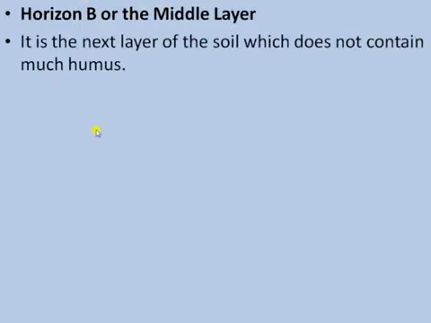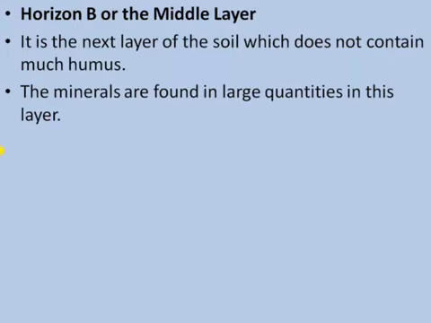Next is the B horizon or the middle layer. It is present below the A horizon, so it is called the subsoil. It is the next layer of the soil, which does not contain much humus as compared to horizon A. It is also called the middle layer and is generally more compact and harder.